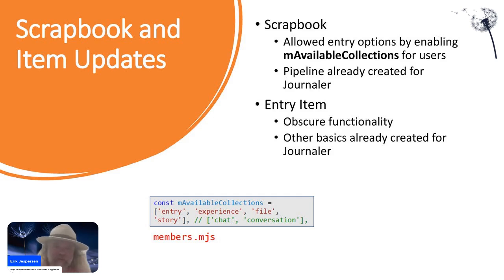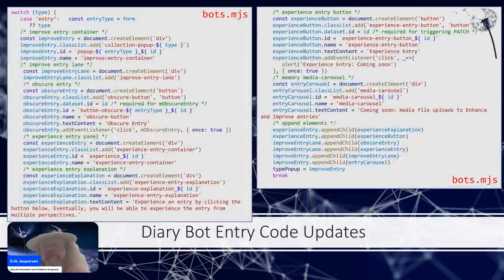Okay, so just down on this slide, you see the code for the scrapbook. Now we do get into a dynamically generated set of divs. Now what this is doing is describing the pop-up and what's unique to an entry pop-up. So early on the left-hand side, this is done in bots.mjs. Not only is our back-end code modular, we have strived to make our front-end code modular.